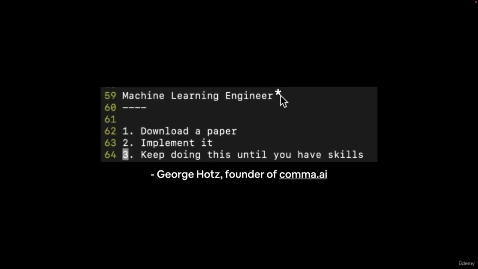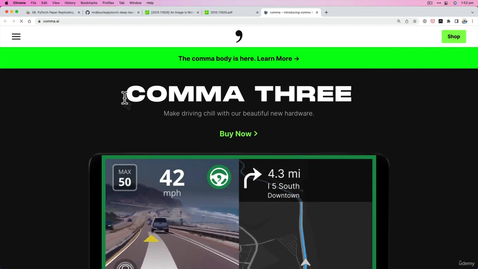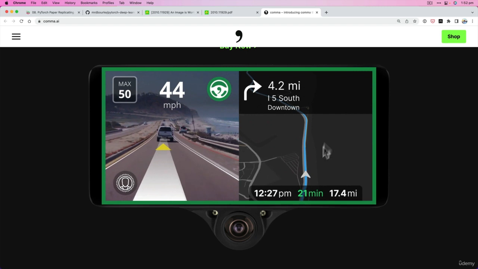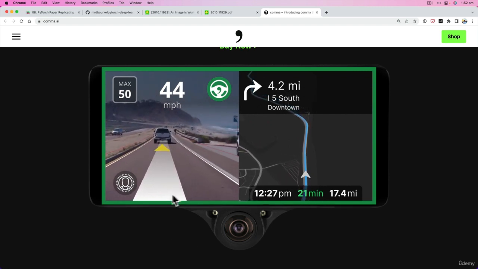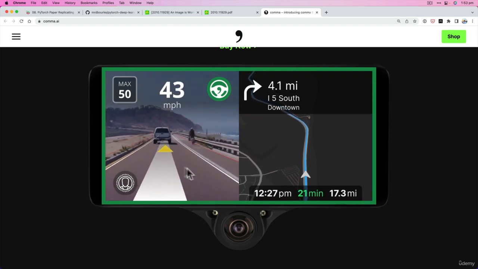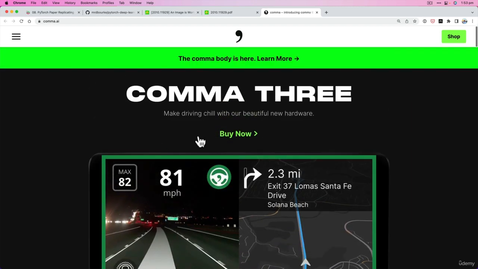And I've put a little asterisk here, we'll see what that is in a second, but that's a quote from George Hotz, which I took as a screenshot from one of his live streams on Twitch where he codes machine learning and other things. But he's the founder of Comma AI. Now, Comma AI is a self-driving car company building computer devices like this that use computer vision to understand what's going on in the world of driving and then form actions around that as to drive a car. So that's pretty darn cool.